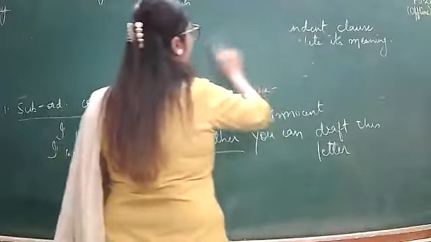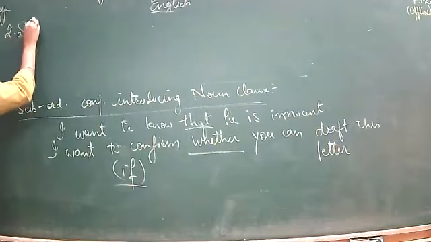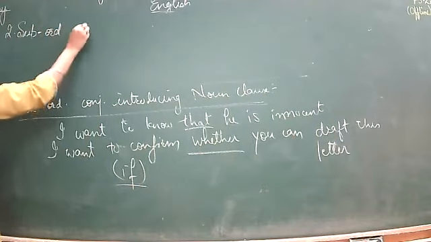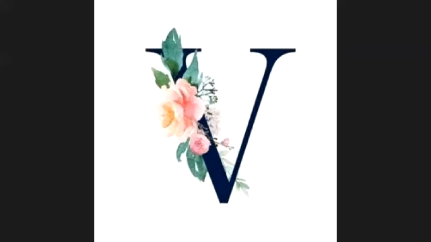Next type is subordinating conjunctions. Now please pay attention.